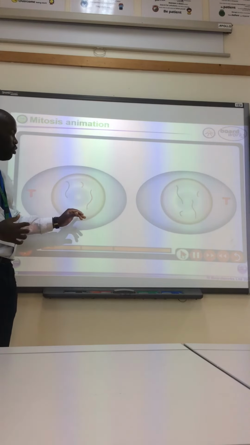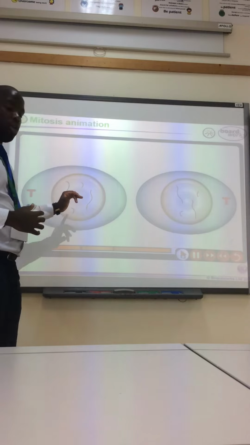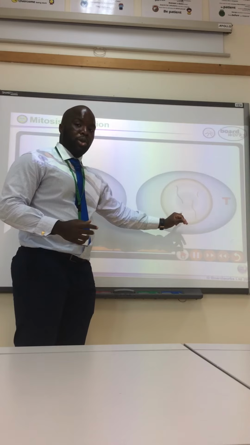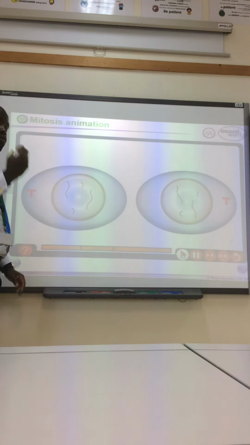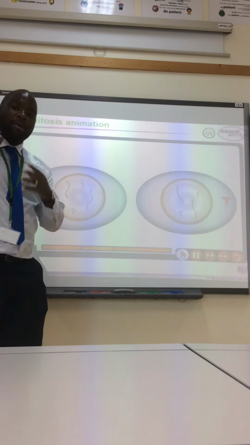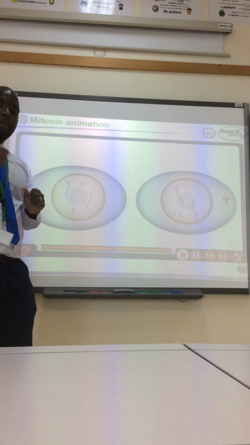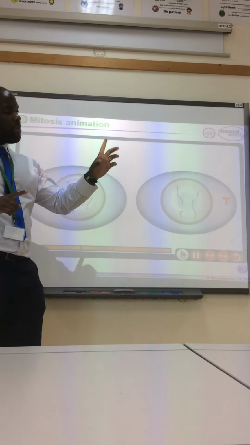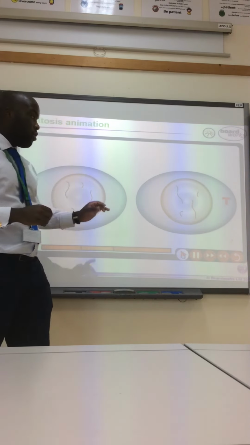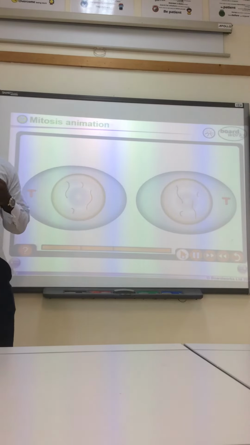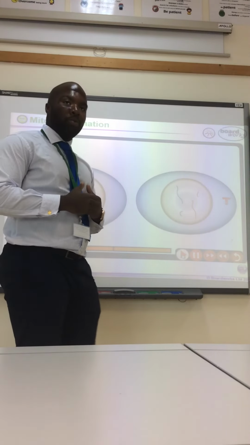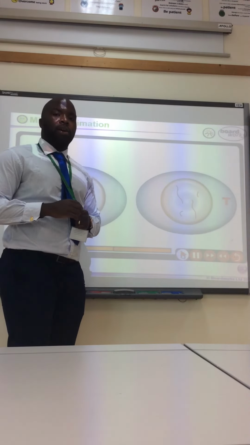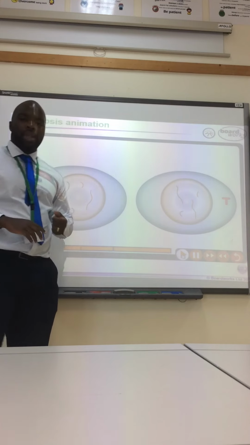So this cell should now have 46 chromosomes, or 23 pairs, and this cell should now have 46 chromosomes, or 23 pairs. Okay? It's really important for you guys to understand, in mitosis, one cell makes 2. That's what you can imagine the T stands for. T stands for 2. One cell makes 2 identical clones, 2 identical daughter cells. And that is a form of asexual reproduction. Humans do it, plants do it, okay? And it's all about growth and repair of cells.